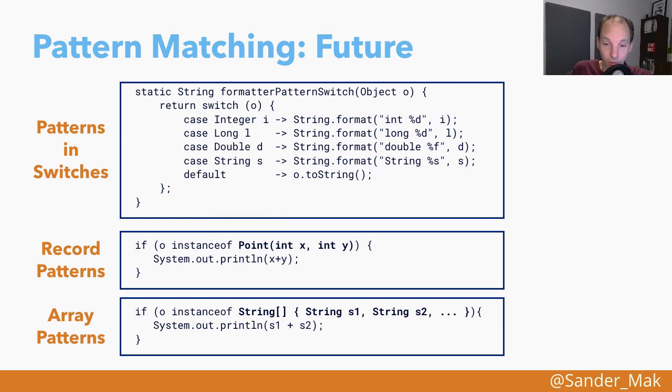And there are more different types of patterns that we might anticipate here. So array patterns can be another one where you match on O again, and if O is an array of strings in this case, you immediately extract the first and the second part of the string array to S1 and S2. And this of course only works if there are actually two or more elements in this string array, and we just ignore the remainder with these three dots. Again, this is not in Java 16.